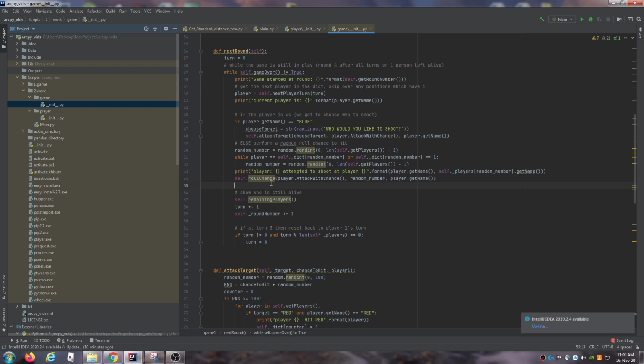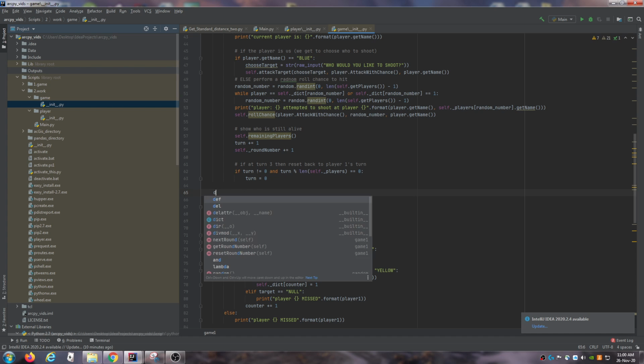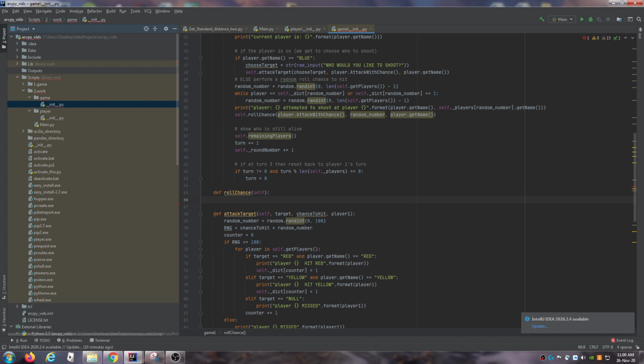So now I just need to do roll chance. I'll do that first. I'm just going to do def roll chance. Make sure this is spelled exactly the same way, or I'm going to get problems.